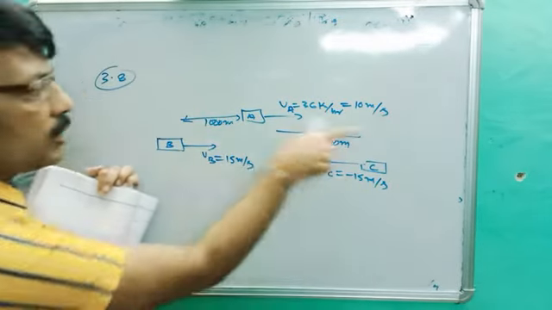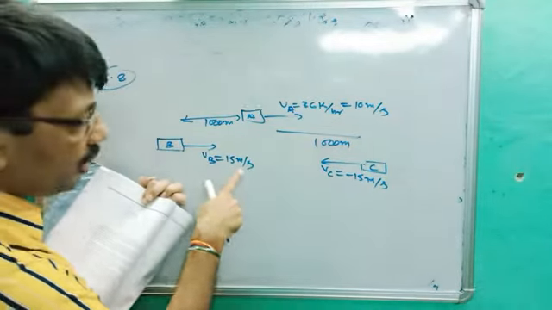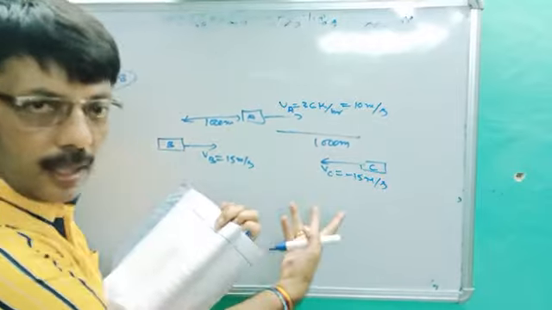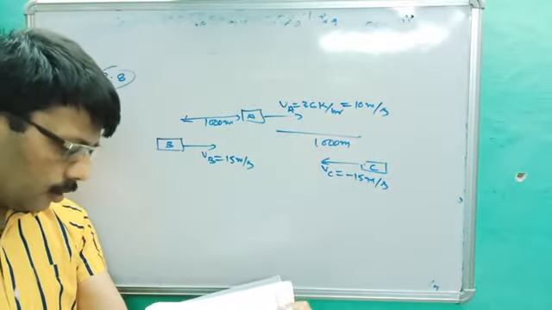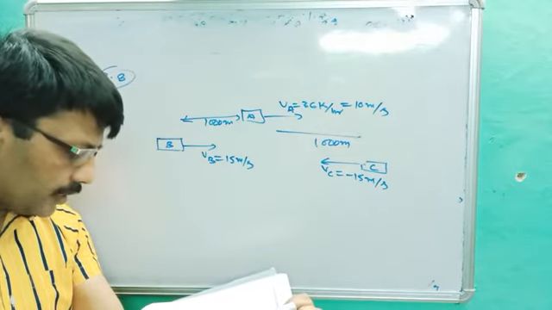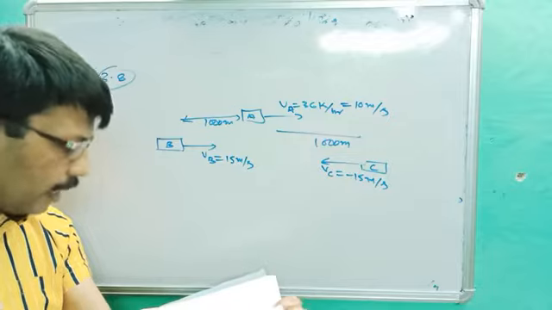See there, car A is moving that side. B and C are approaching each other, having VB is equal to 15 meter per second. VC is equal to minus 15 meter per second according to the rule. And VA is equal to 10 meter per second. Then B decides to overtake A before C does.